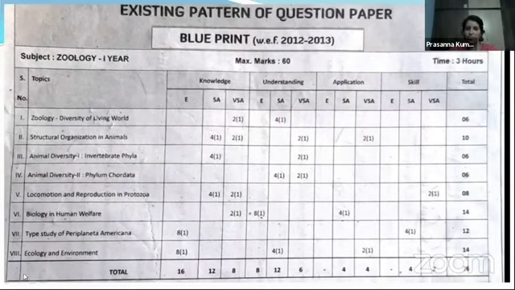And then from the last unit, ecology and environment, the total weightage is 14 marks, and you're going to get 1 very short, 1 4 marks and 1 8 marks question, that is an essay type question. So the total weightage from the first year for the IPE exam is 76 marks. Out of 76, you have to answer only a 60 marks paper.